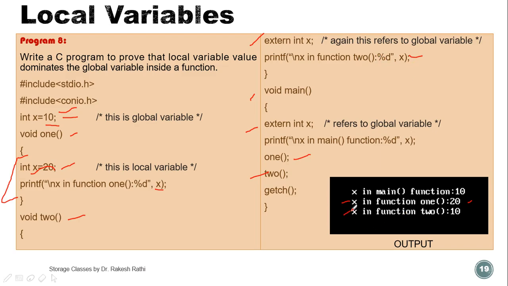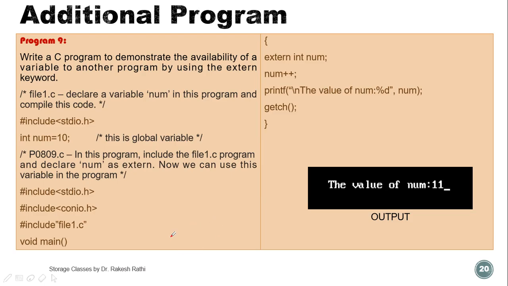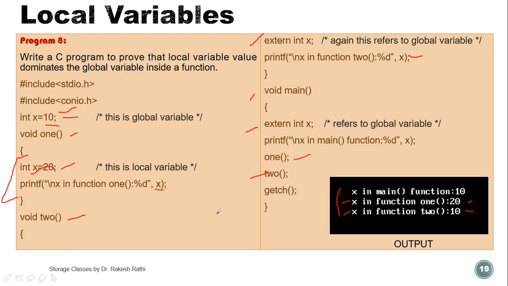This is the output screen. So this is the example of how the local variable dominates the global variable inside the function. So this is all about the storage classes. Thank you.